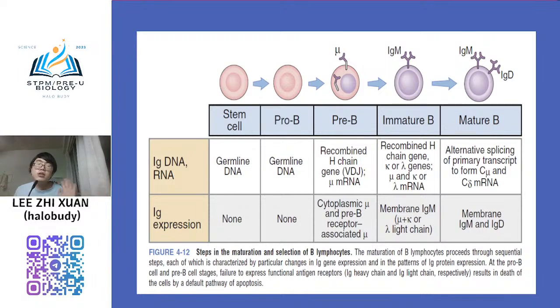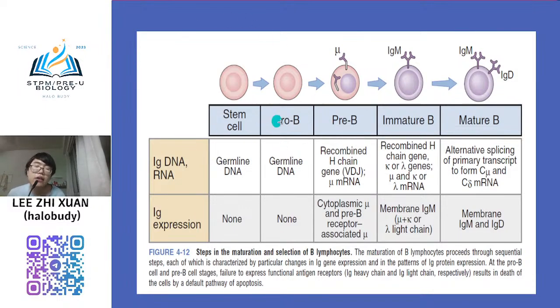For the B cell, the only issue is the B cell receptor, which we call antibody. Because B cell is the place to secrete antibody. So when the antibody is still bound to the B cell, we call it B cell receptor. They need to select the antibody. So this is the general stage of your B cell.